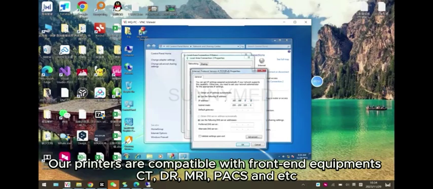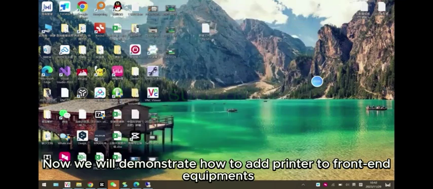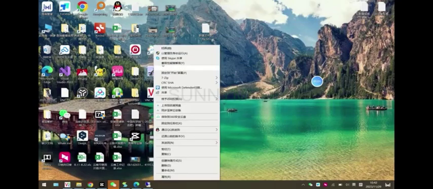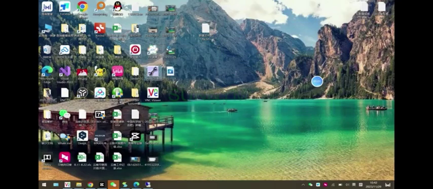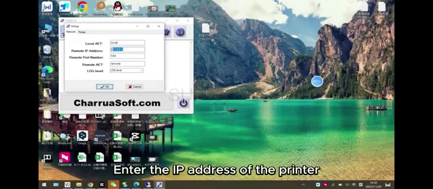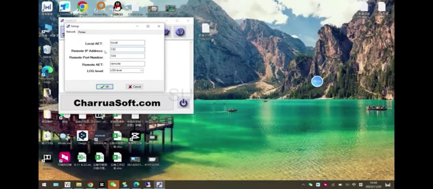Our printers are compatible with front-end equipment CT, DR, MRI, PACS, and etc. Now we will demonstrate how to add printer to front-end equipments. Open Equipment software. Enter the IP address of the printer. Enter the port number. Enter AE.